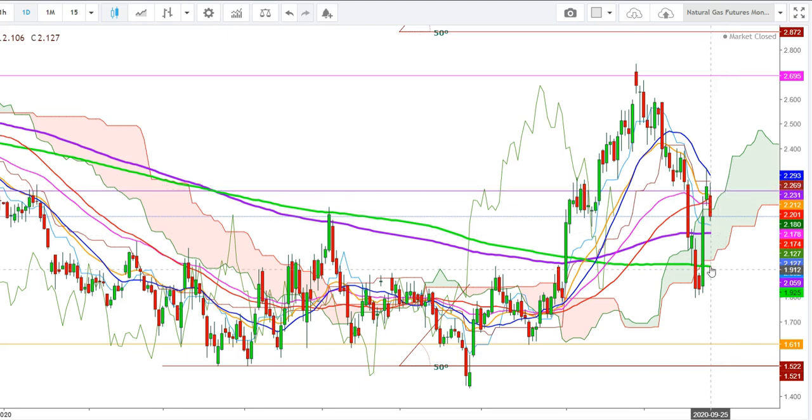Once again, from where the natural gas futures could see a sharp reversal from these levels back up to the levels of $2.235, where the natural gas futures will try to sustain above the upper end of Ichimoku cloud during the upcoming week. So friends, be ready to see an action in natural gas futures, because the natural gas futures could remain very volatile during the upcoming week.